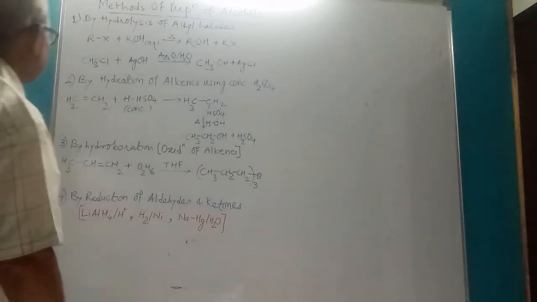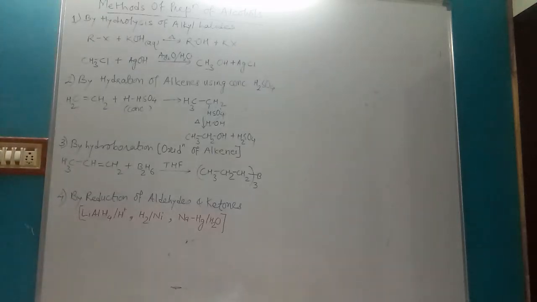Hello students, in the previous period we learned nomenclature of alcohols, phenols and ethers. Now today we will discuss method of preparation of alcohols. So very first method is by hydrolysis of alkyl halides. This reaction we have already studied in haloalkanes.